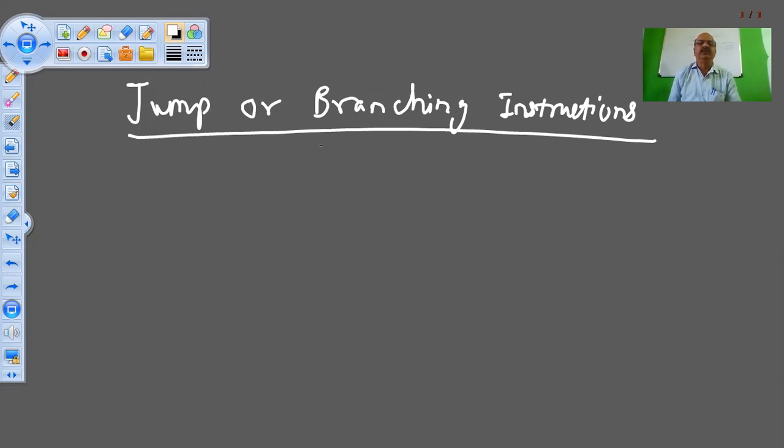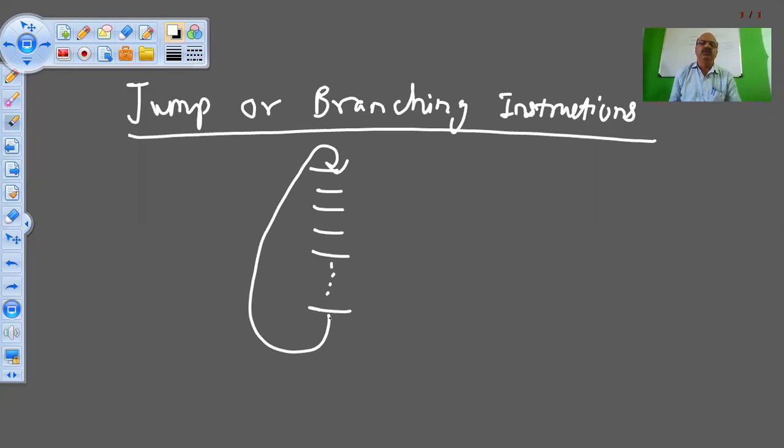So what do you mean by jump or branching? Suppose I have written n number of instructions one by one, and I want to repeat these instructions again and again. I want to again continue with the same set of instructions, so repeatedly I want to execute those instructions again and again.